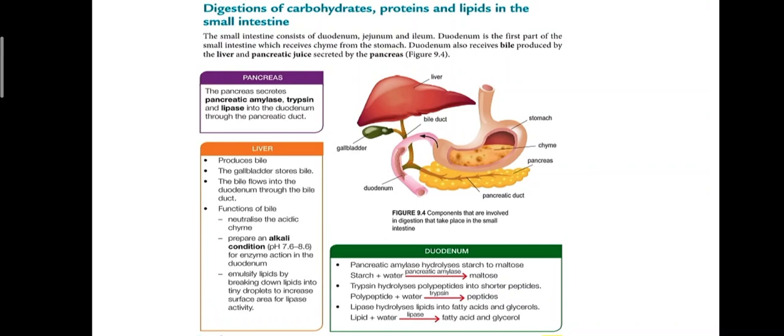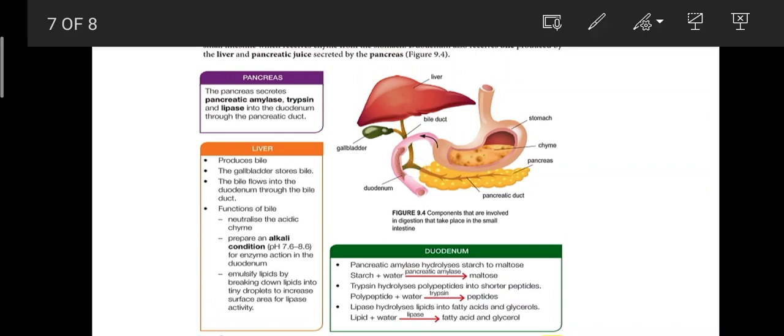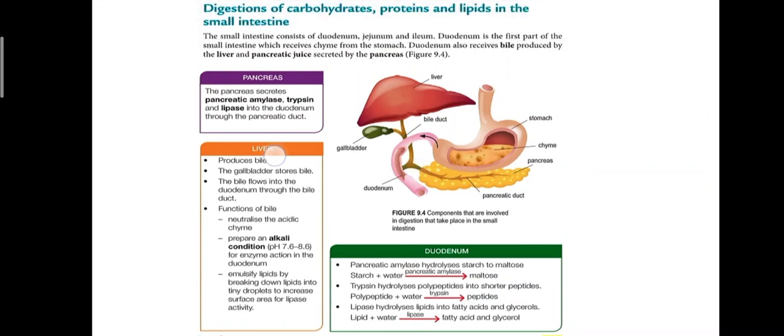Okay, so pancreas secrete pancreatic amylase, trypsin, and also lipase into the duodenum. Okay, duodenum is part of the small intestine through the pancreatic duct, ductus pancreas. Okay, pancreatic duct.